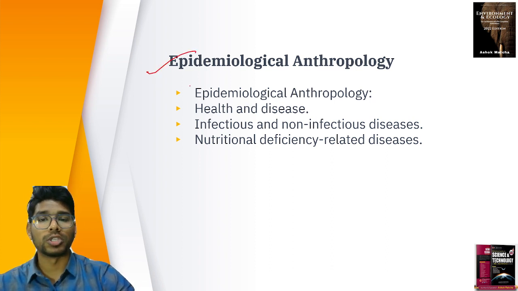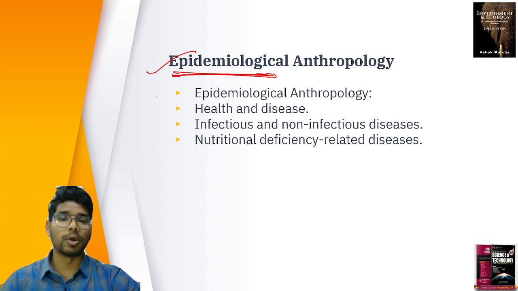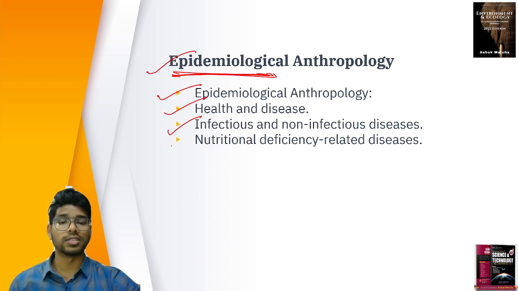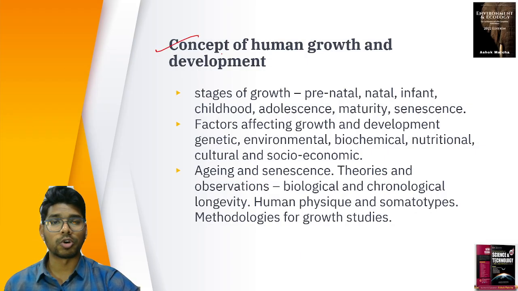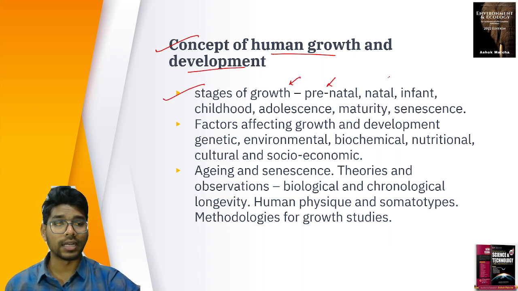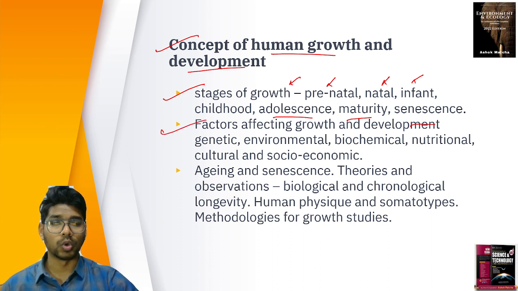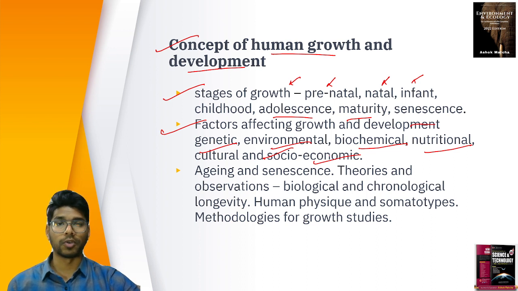So epidemiological anthropology, epidemiological in the sense of diseases, right? Here we discuss health and disease, infectious and non-infectious diseases, and nutritional deficiency and related diseases. And we discuss the concept of human growth and development. Here we discuss the stages of growth: prenatal, natal, infant, childhood, adolescent, maturity, and senescence, from birth to death. And we discuss the factors affecting growth and development, both genetic, environmental, biochemical, nutritional, cultural, and socio-economic, every aspect that is affecting the growth and development of the individual.